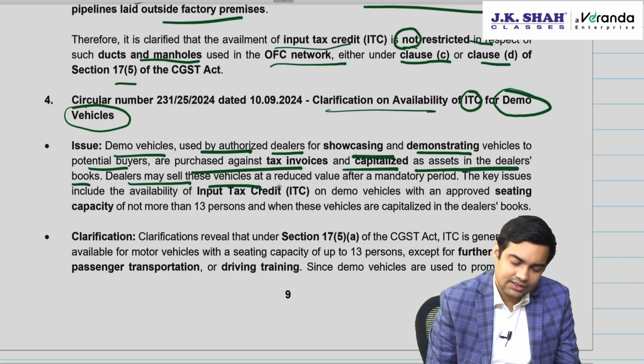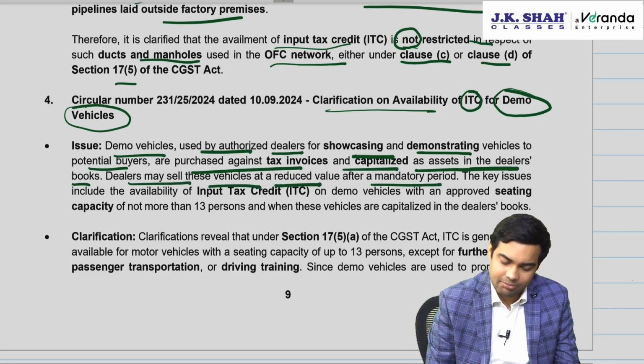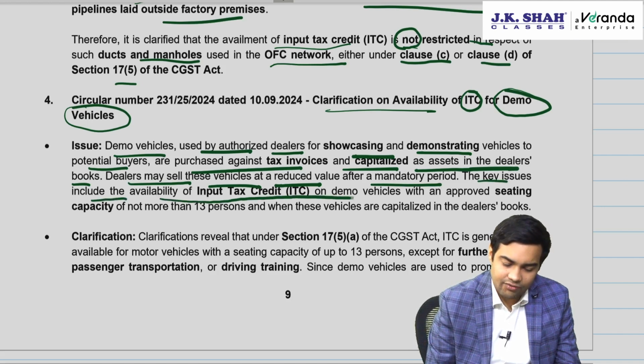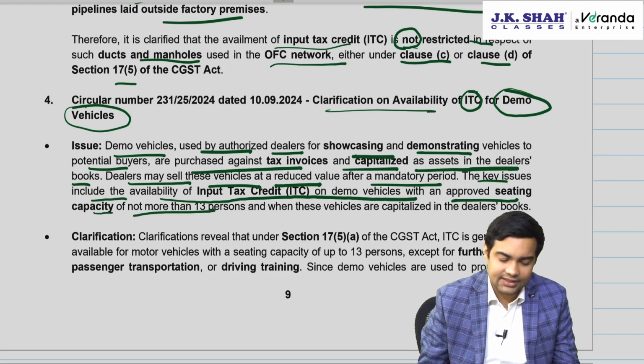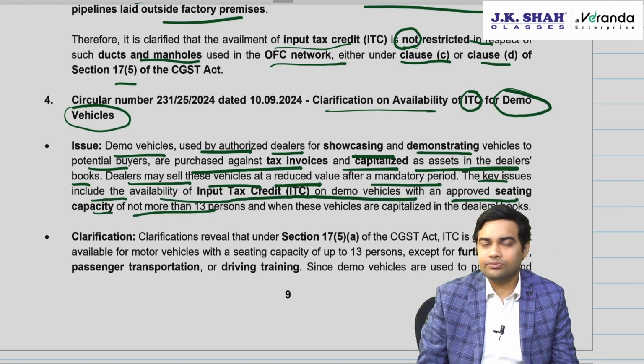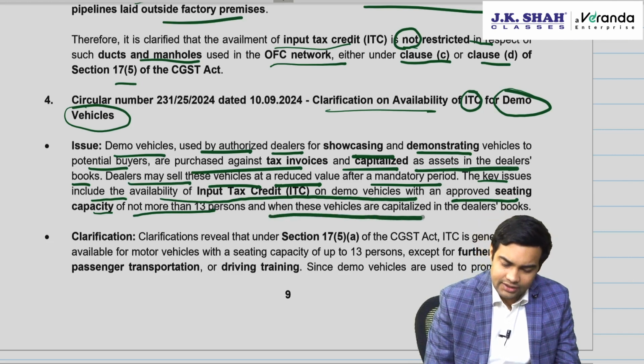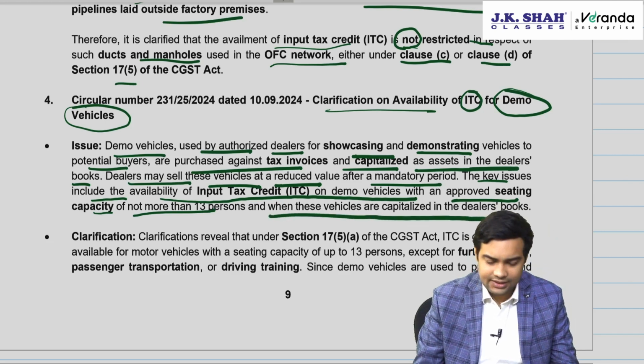Dealers may sell these vehicles at a reduced value after a mandatory period. The key issue includes availability of ITC on demo vehicles with approved capacity of not more than 13, because only up to 13 vehicles are denied ITC, and when these vehicles are capitalized in dealers' books.